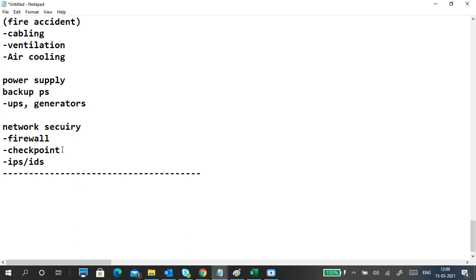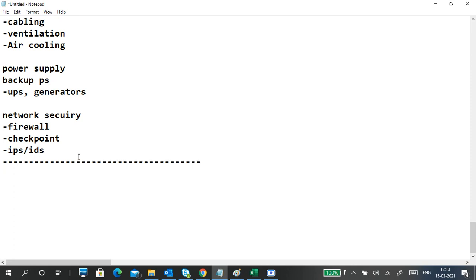Intrusion detection system and intrusion prevention system. P for prevention, D for detection. So, for example, someone is trying to enter your network without authorization. You should know who is trying to enter. So we have to detect if anybody has entered, and we should know who has entered. Also we have to prevent them from entering your network and damaging your infrastructure, data, or applications or anything. Okay, next.